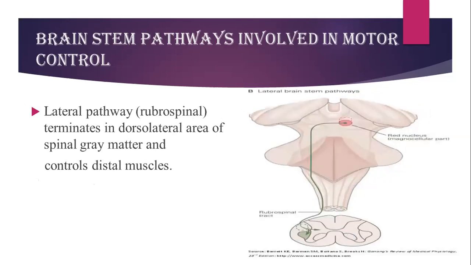It also has one control, especially from the red nucleus, and that tract is supraspinal, and that is the lateral pathway. It is terminating on the dorsolateral area of the spinal matter, and this is specifically for the control of distal muscle activity. So you have a higher control of the distal muscle activity from the supraspinal tract.